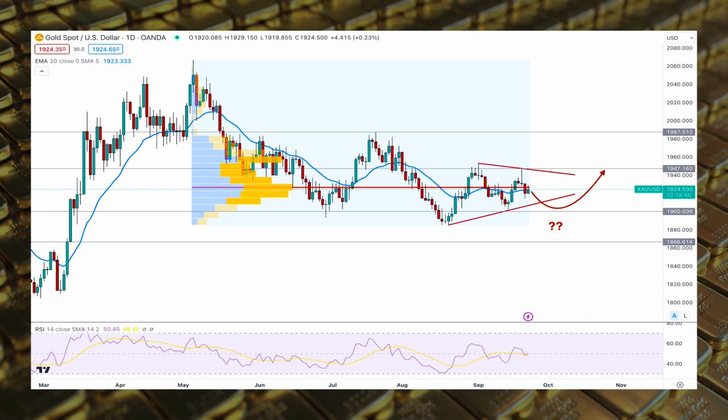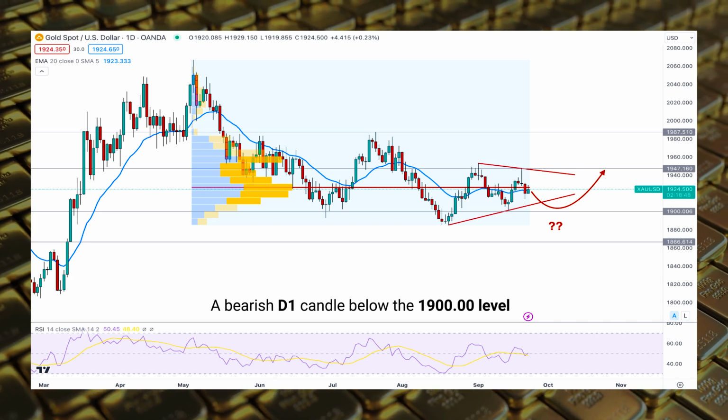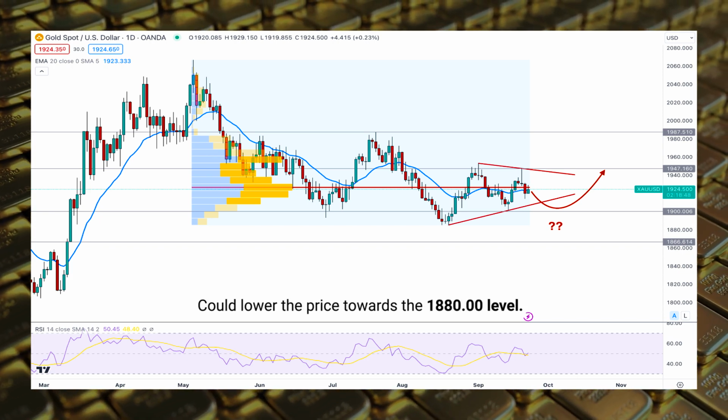On the other hand, a bearish D1 candle below the 1900 level could lower the price towards the 1880 level.